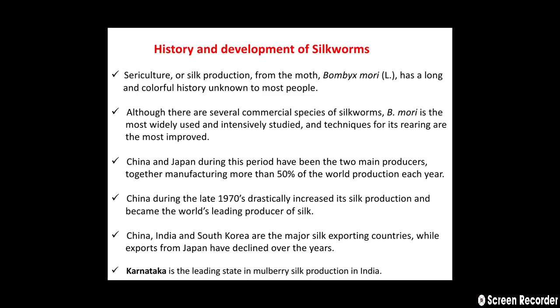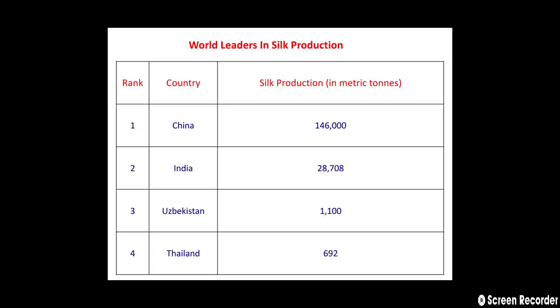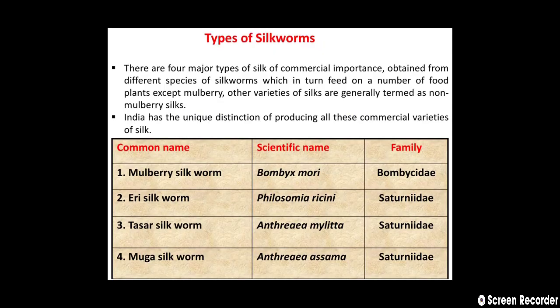And in our India, Karnataka is the leading state in mulberry seed production. So these are the world leaders in silk production, or the ranking of the different countries. First rank is China, then second is India, third is Uzbekistan, and fourth is Thailand. And this is the silk production in metric tons. Then the next point is types of silkworm.